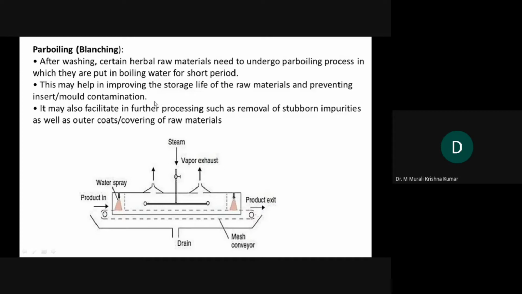This works only for some plant materials, not every herbal material. It may also facilitate further processing, such as removal of stubborn impurities as well as outer coats covering the raw materials.